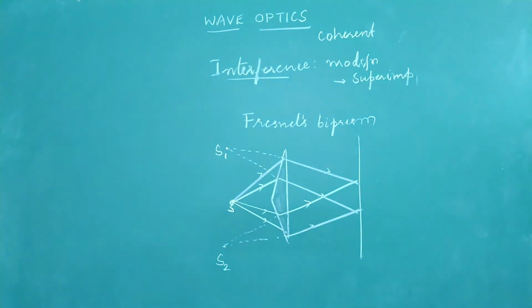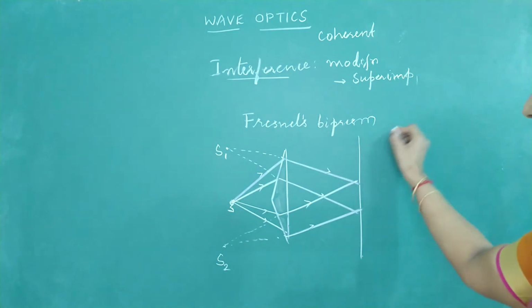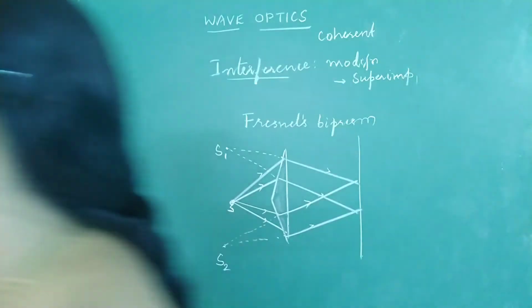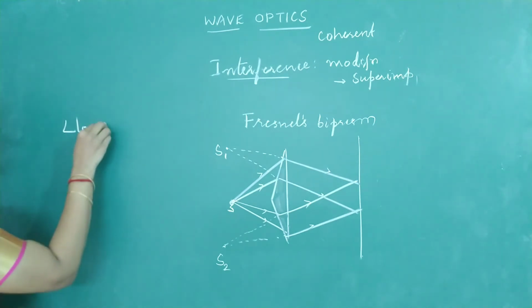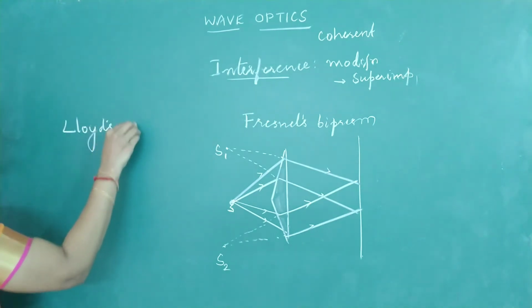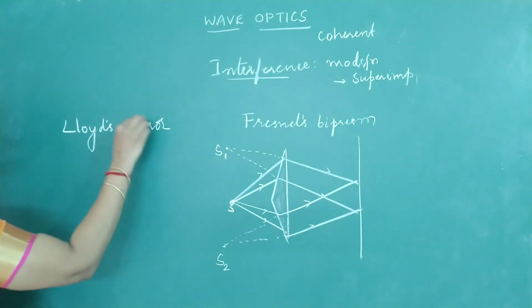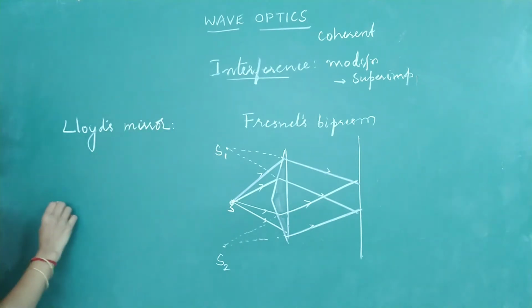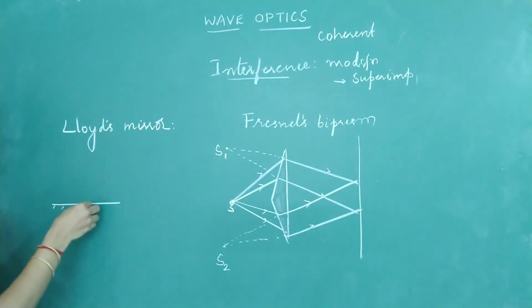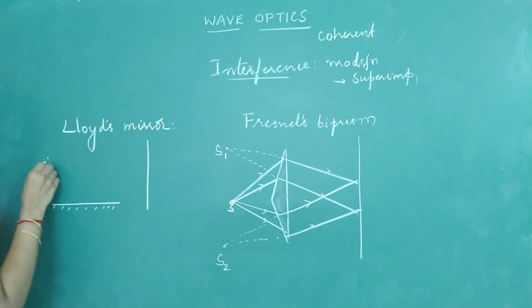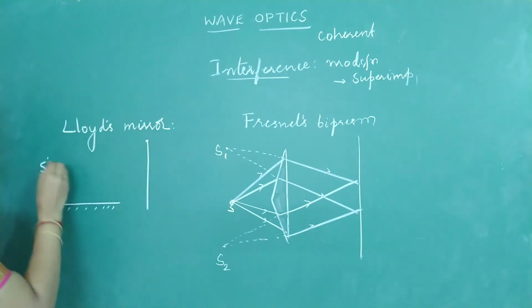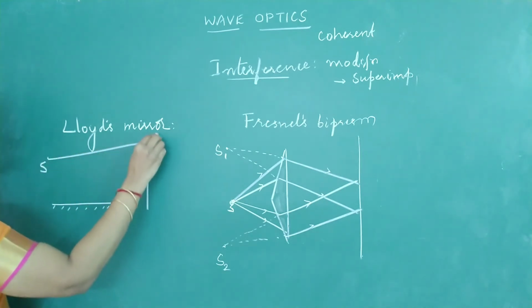Now look at the third method, that is by making use of a mirror. We call it Lloyd's mirror. Here we take a plane mirror. Here is your screen, and this is a point source of light. A ray which is coming from S will reach the point P.